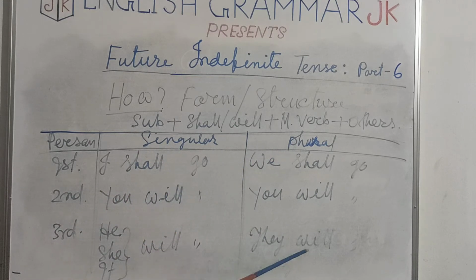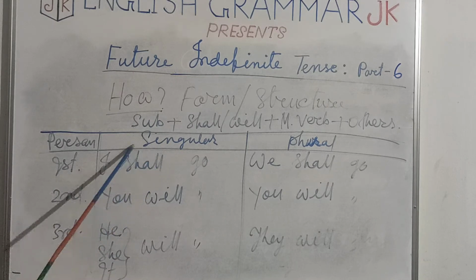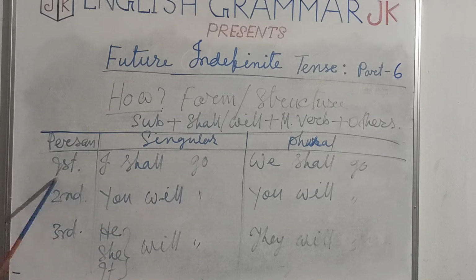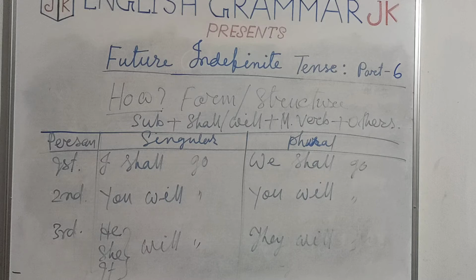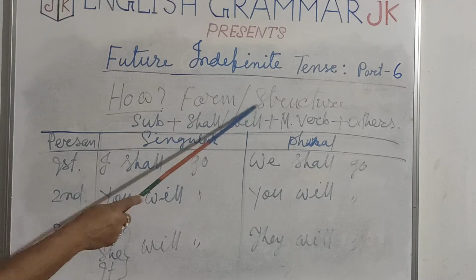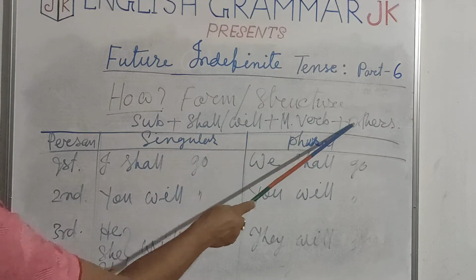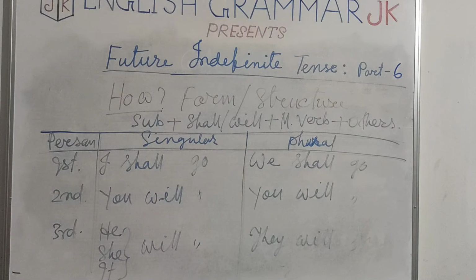Except the first person, where shall is used, with second person and third person will is used. This is the structure: subject plus shall or will, helping verb, plus main verb plus others. And there is nothing to be added.